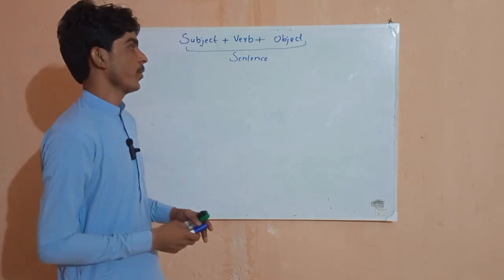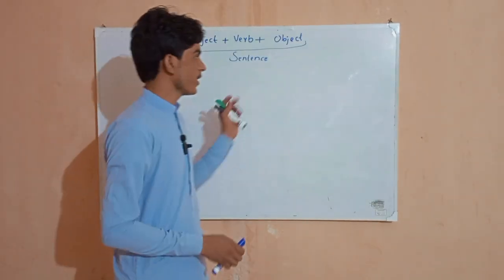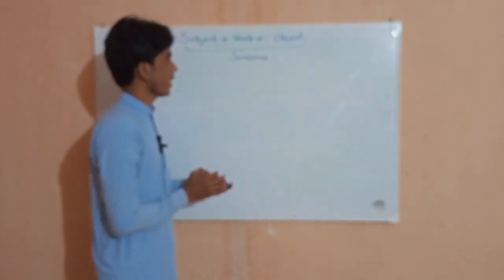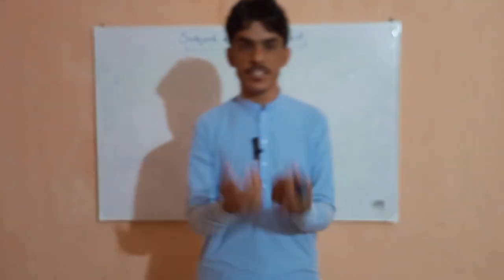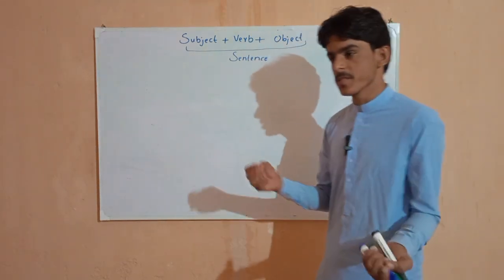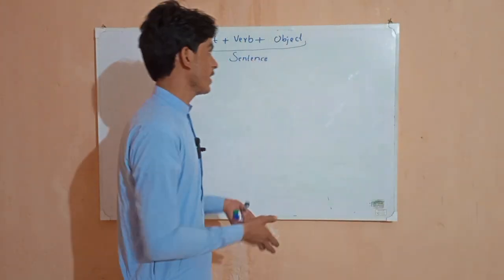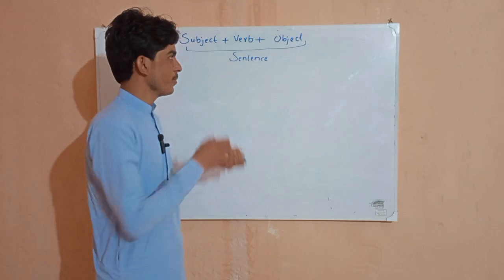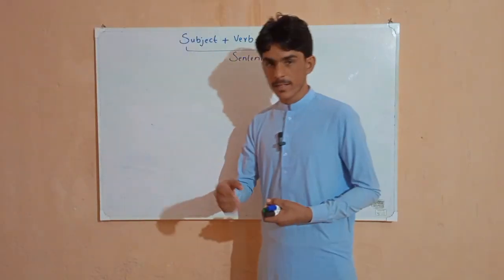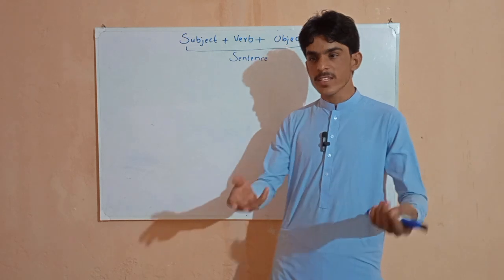Today we are going to read subject, verb, and object. When a subject, a verb, and an object are together, they will create a sentence. Today we are going to read subject, verb, and object in detail: types of subjects, what is verb, what is predicate, what is object, and types of objects. How to make a sentence.